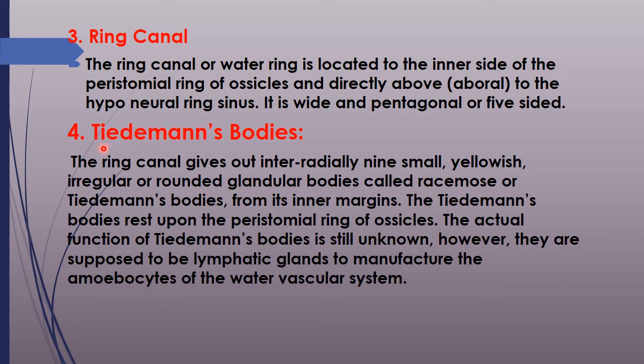The fourth part of the canal system is the Tidman bodies. The ring canal gives out interradially nine small yellowish irregular or round glandular bodies, called Erasmus or Tidman's bodies, from its margins. The Tidman's bodies rest upon the peristomial ring of the ossicles. The actual function of the Tidman bodies is still unknown. However, they are supposed to be lymphatic glands to manufacture the amoebocytes of the water vascular system. So this is related to the Tidman bodies.